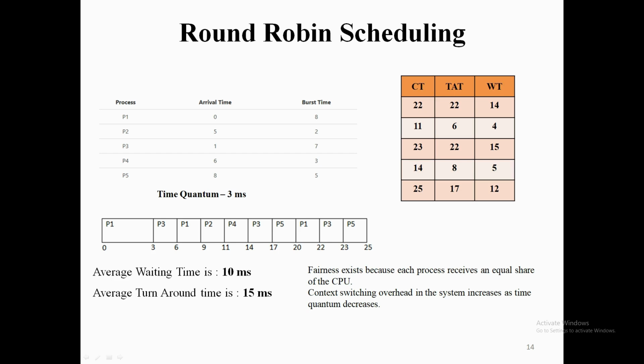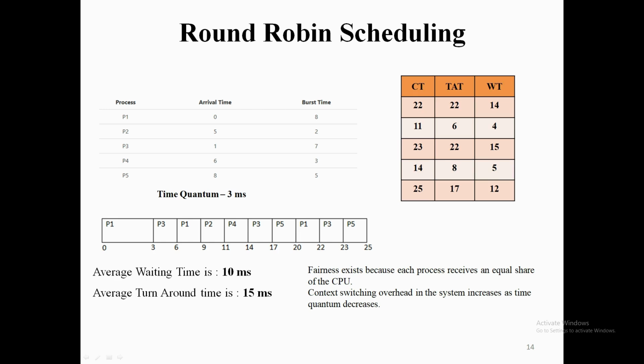So the next process which is readily available in the queue is, I'm sorry, that is not P5, it is P4. I said that at the 8th millisecond P5 would have arrived, but before that, at the 6th millisecond, P4 will be there in the queue. So P4 will get the processor next and will execute for 3 milliseconds, and since P4 will also complete its execution, after P4 the next available process in the ready queue is P3.